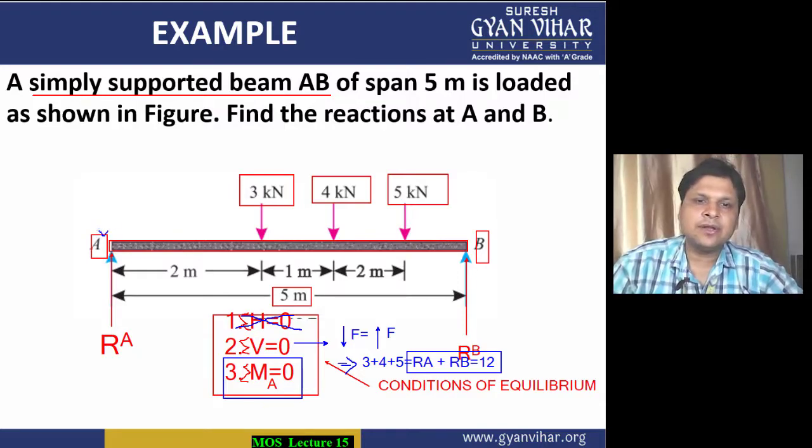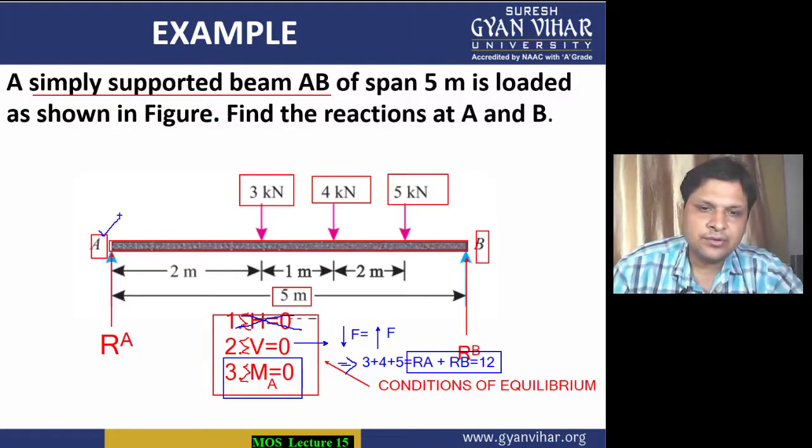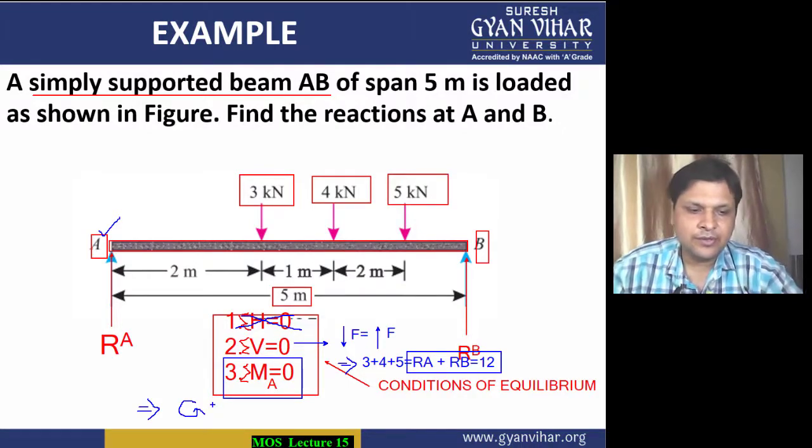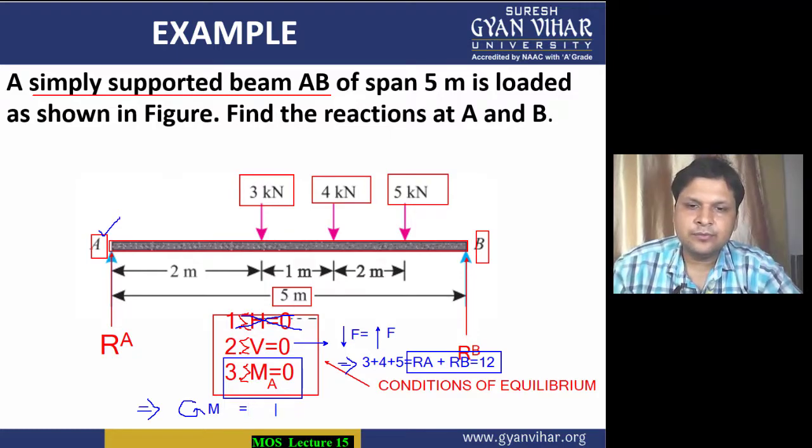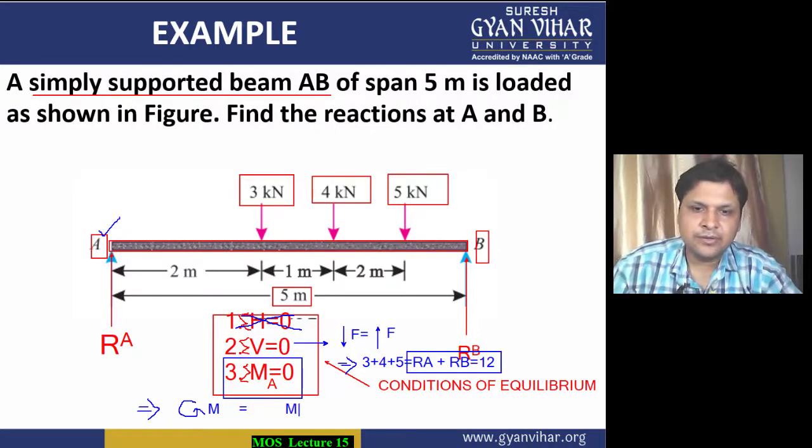So let's calculate the moment of all the forces about this point A. We can first simplify and write that the anti-clockwise moment will be equal to the clockwise moment.